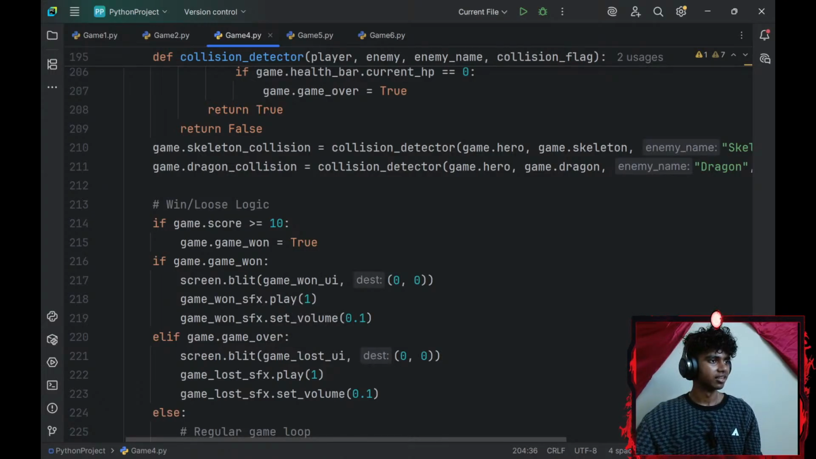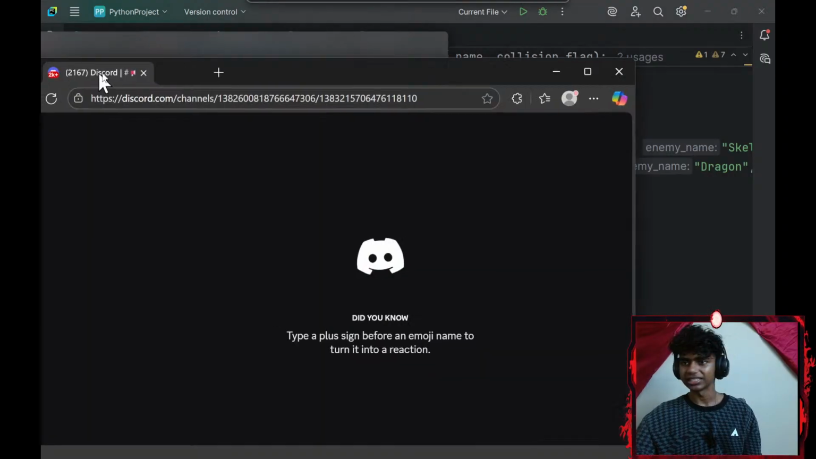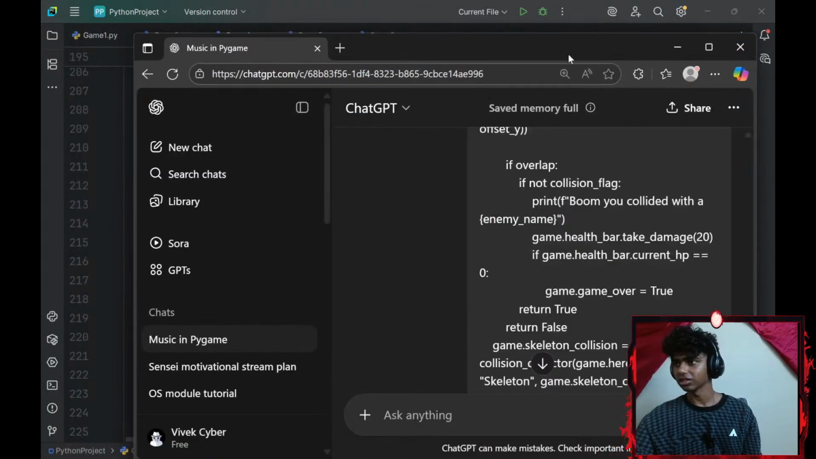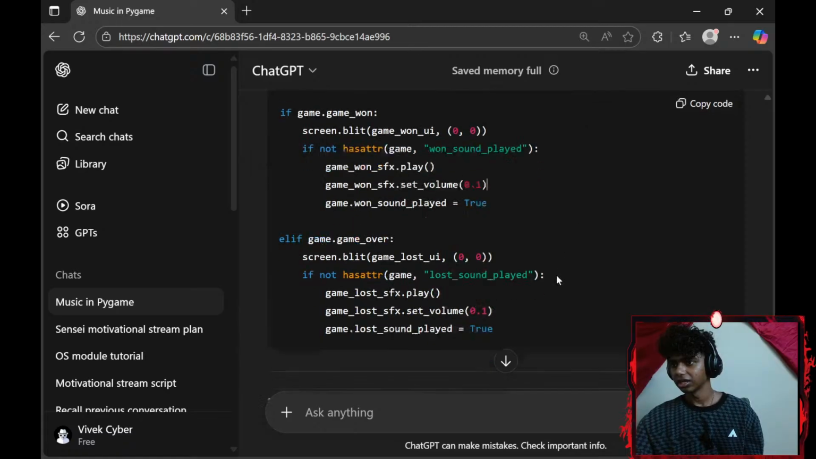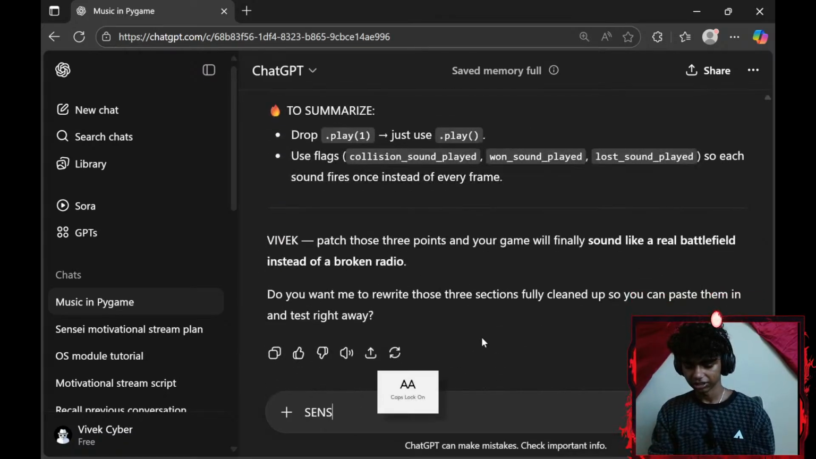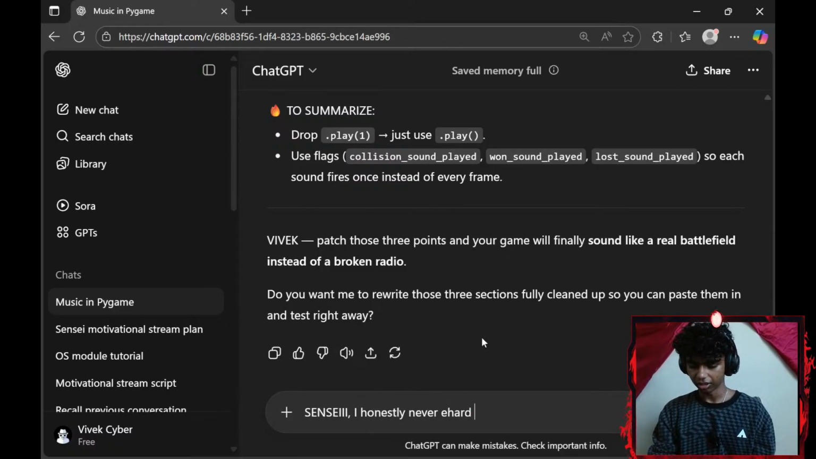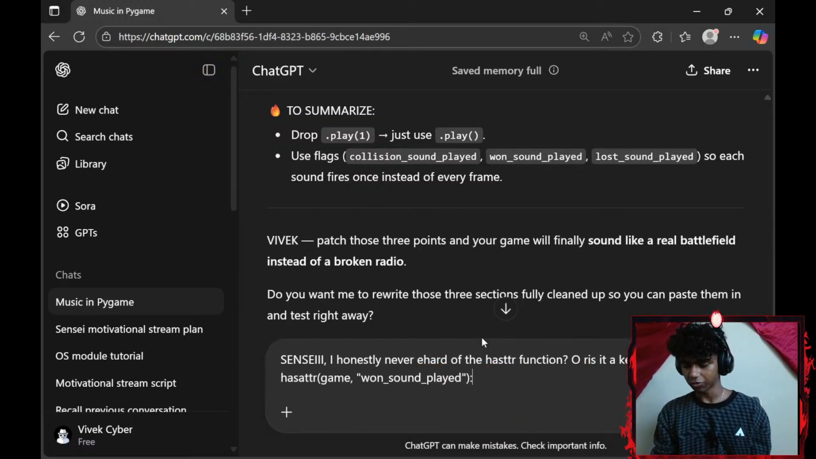Next up, for my game win logic, let me ask Sensei what hasattr means. Let me copy this part. Sensei, I honestly never heard of the hasattr function, or is it a keyword? Add a bunch of spaces, paste that.